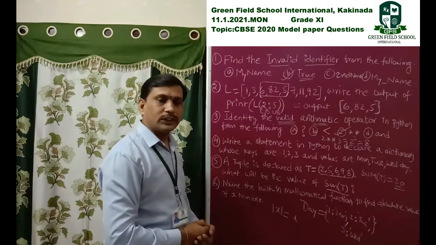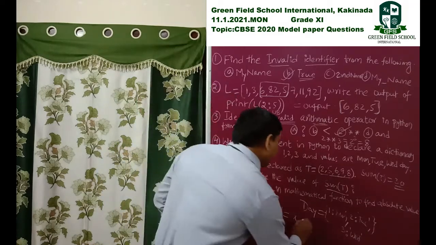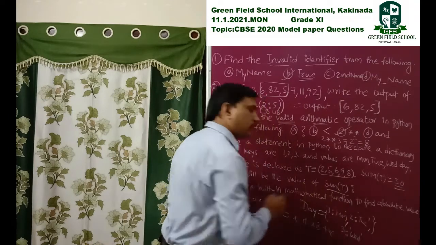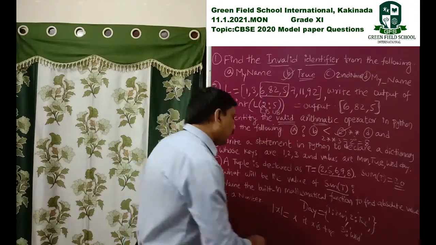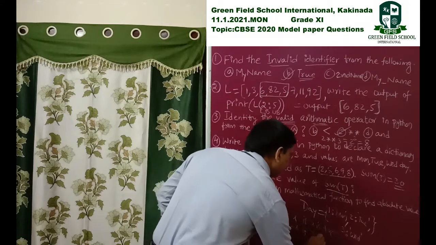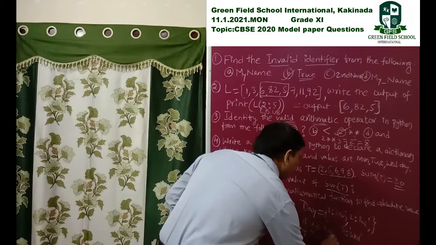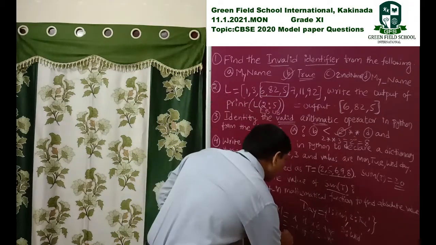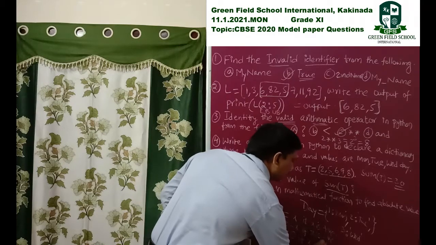Absolute value of x is equal to x if x is positive. Absolute value of x is equal to minus x if x is negative. Next, absolute value of x is equal to 0 if x is 0.